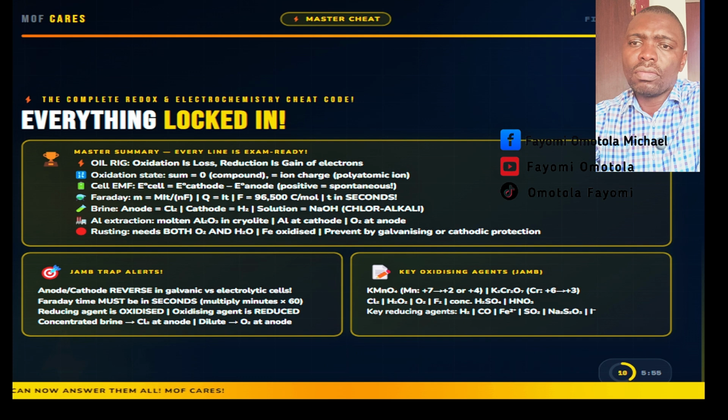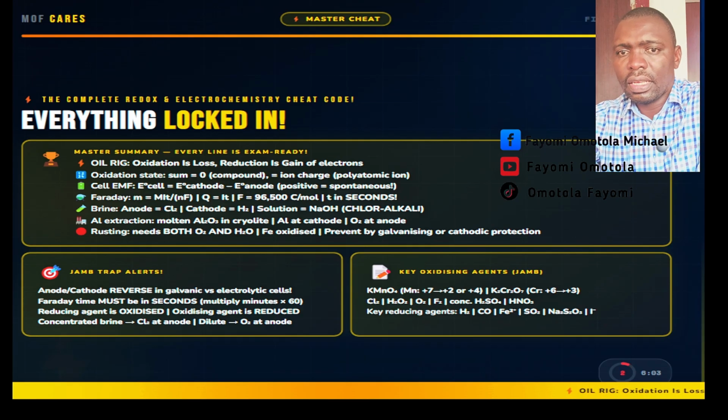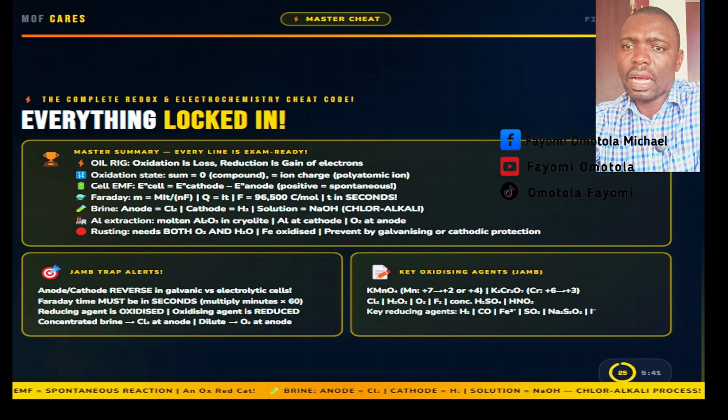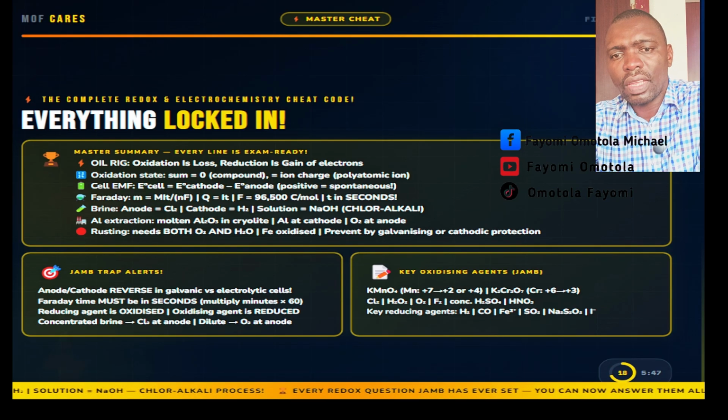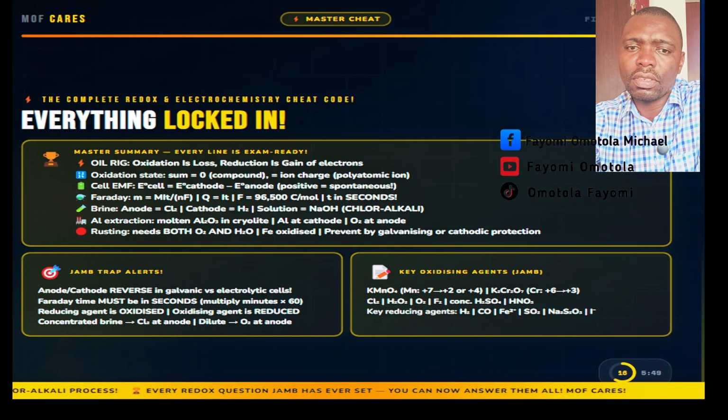Oxidation state: the sum equals 0 in neutral compounds, and equals the ion charge in polyatomic ions. Assign known atoms first, then solve algebraically. Cell EMF, that's E cell equals E of cathode minus E of anode. If the answer is positive, the reaction is spontaneous. If negative, not spontaneous.